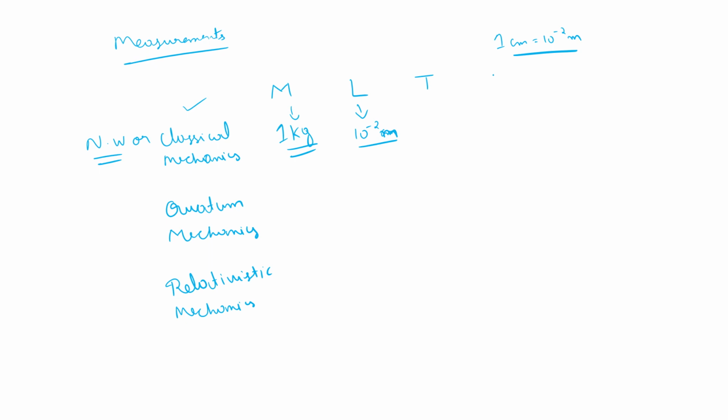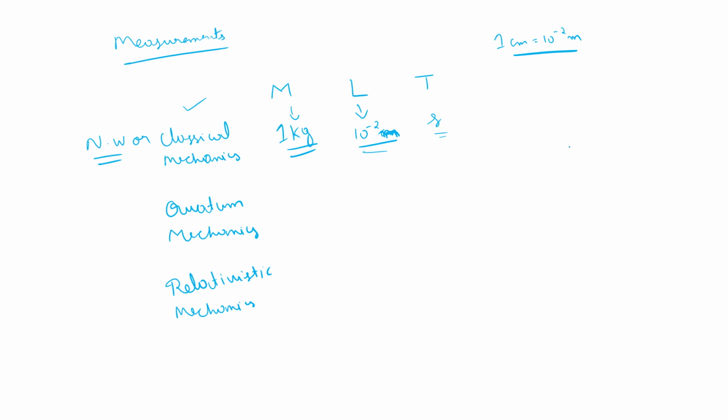You can feel a centimeter on your ruler. And for time, the blink of an eye, so seconds we can measure. This is the language, the number game, we play with Newtonian mechanics.